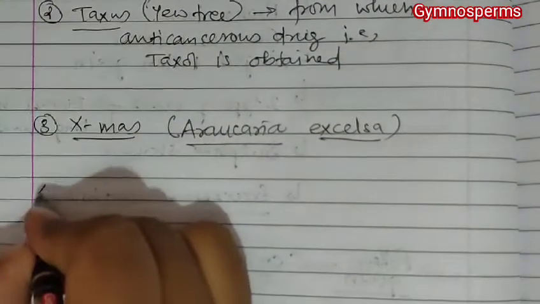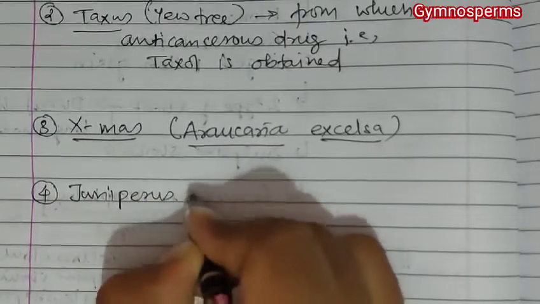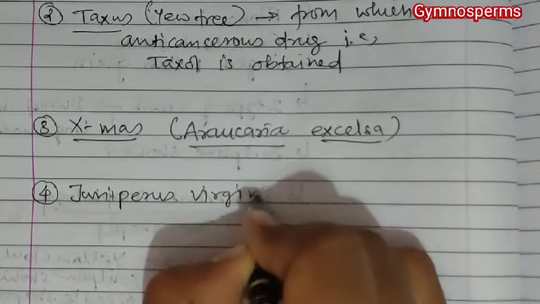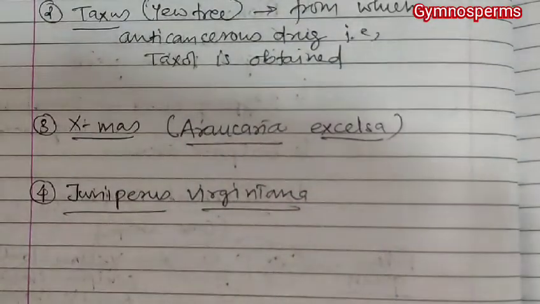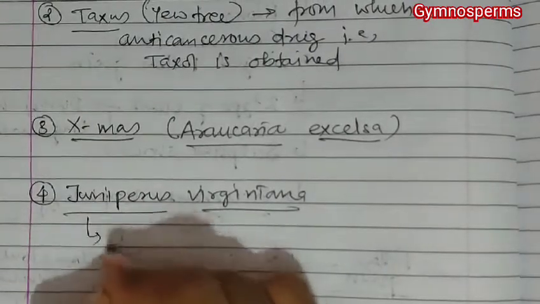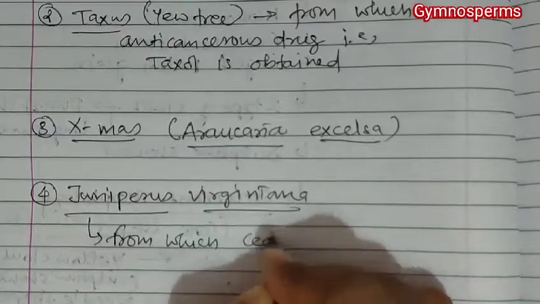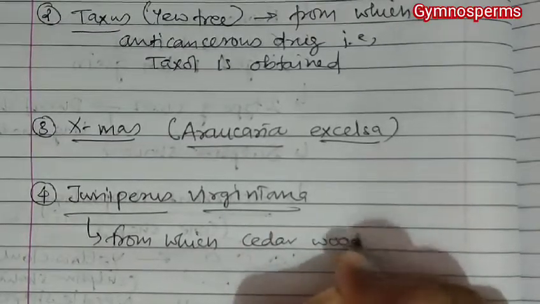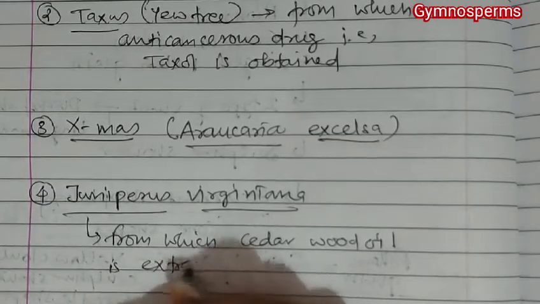Next, the fourth example is Juniperus virginiana, and this Juniperus virginiana is a plant from which cedar wood oil is extracted.